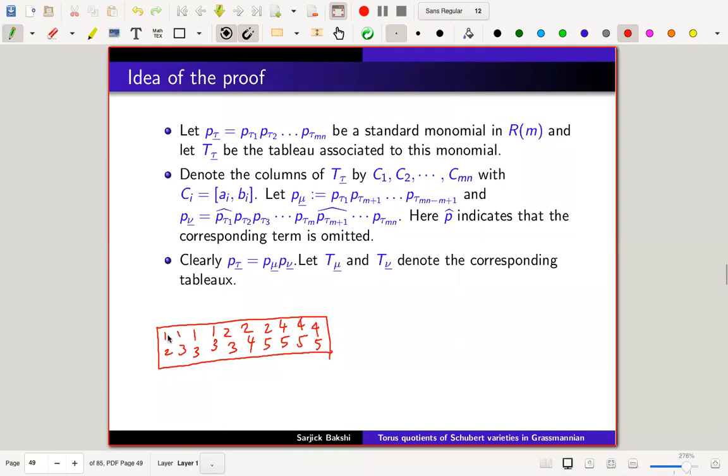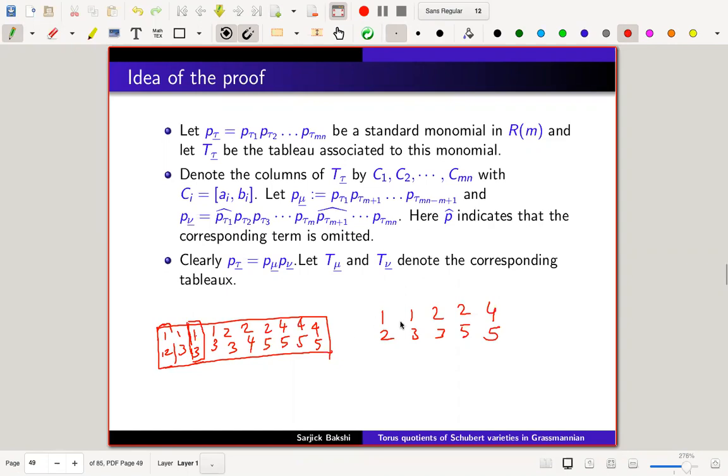So all I have done is, this is in the degree 2 piece, so now I'll just take the ones which are in the 1 mod 10 position, which are the odd columns here. So I'll just take 1, 2, 1, 3, 2, 3, and then 2, 5 and 4, 5.